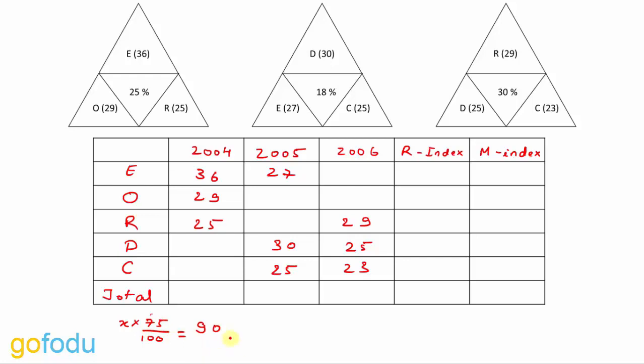So that gives us X is equal to 120. So here the total number of goals is 120. Similarly, calculating for 2005, we get the total number of goals as 100. And for 2006, we get the total number of goals as 110.